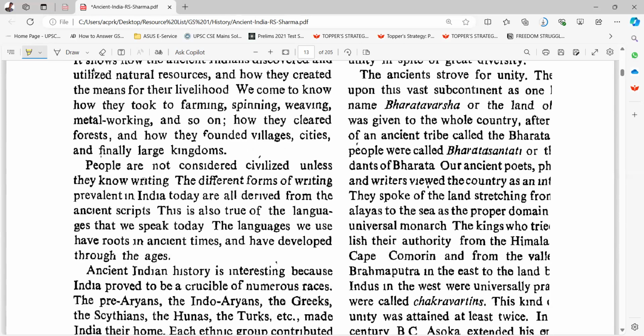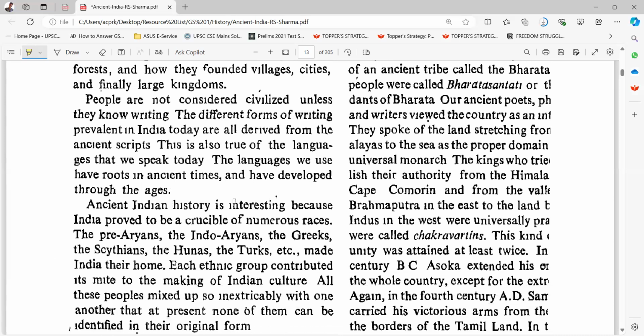People are not considered civilized unless they know writing. The different forms of writing prevalent in India today are all derived from the ancient scripts, which is also true of the languages that we speak today. The languages we use have roots in ancient times and have developed through the ages.